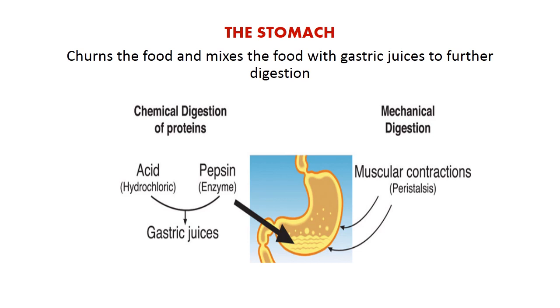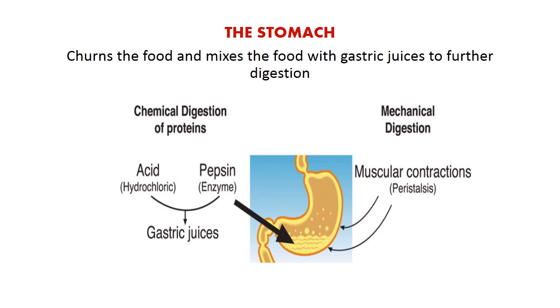Now, moving on to the stomach. What happens when food enters into the stomach? The food is churned, because the stomach is made up of a muscular lining, which allows a contraction and relaxation movement, causing the food to be churned. Not only that, the lining of the stomach also contains the part that produces gastric juice. This gastric juice is made up of hydrochloric acid and the enzyme pepsin, which aids in the chemical digestion of proteins. I must say that protein digestion begins in the stomach. Now, what does the hydrochloric acid do?